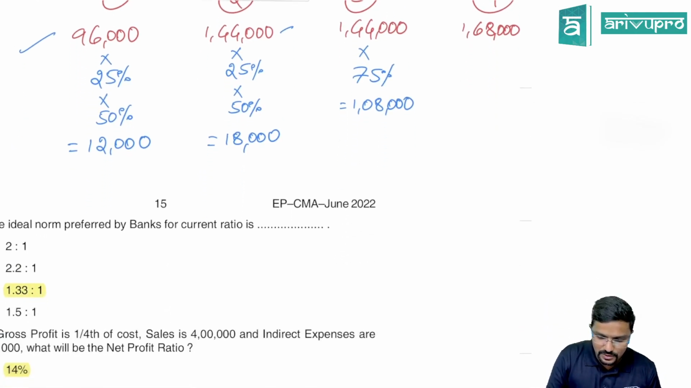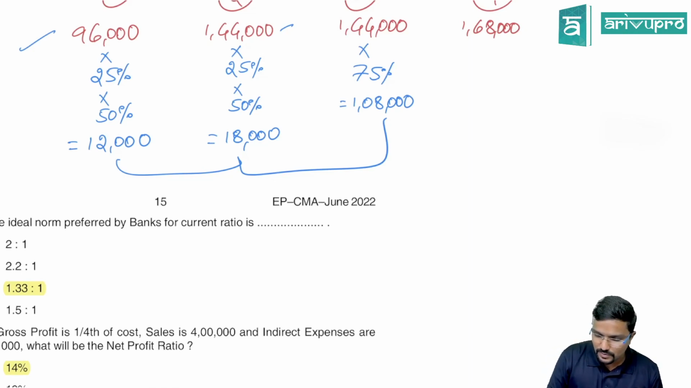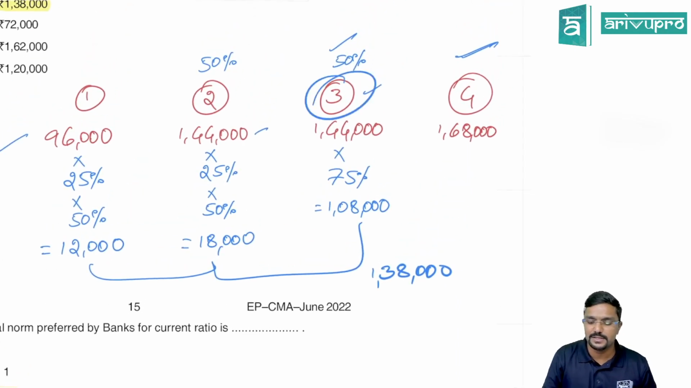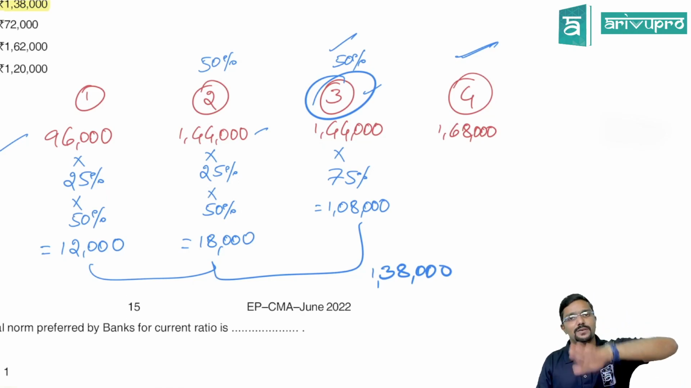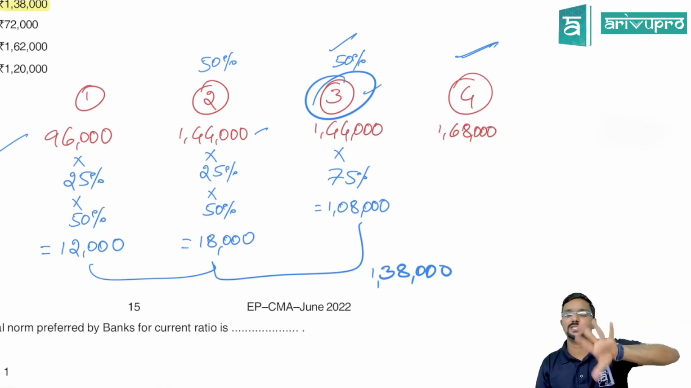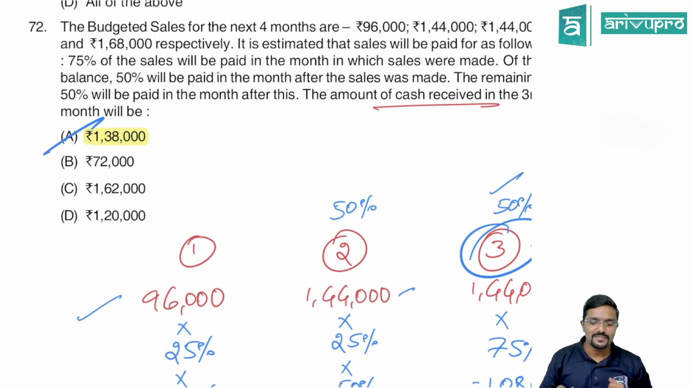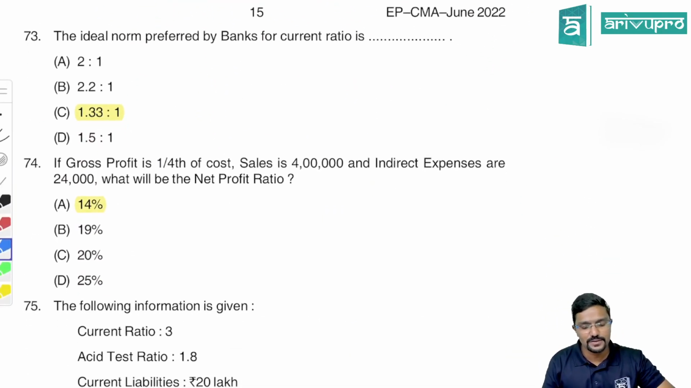So let us total up all these three. How much do you get? 18 plus 12, 30, plus 1,08,000, it is 1,38,000. So totally how much money is collected in this third month, guys? 1,38,000. Clear? This is not from the sales of third month only. Whatever sales we have made in third month, 75% is collected. Then with respect to first and second month, out of the remaining 25%, 50% is collected. So 1,38,000 is the answer. Interesting question actually. Agree? Yes. Let us go to the next question.